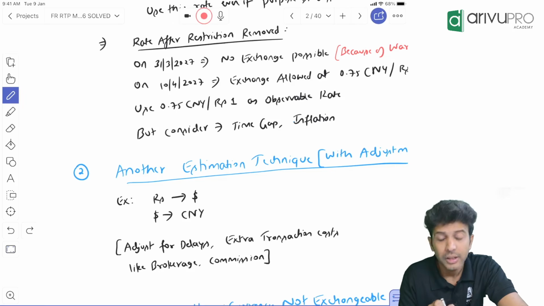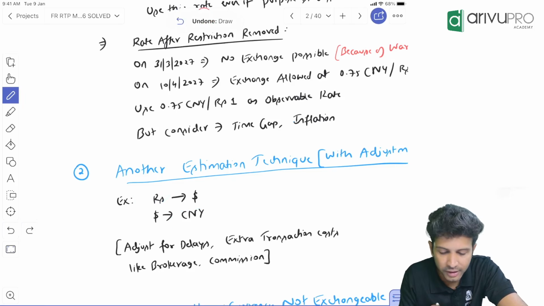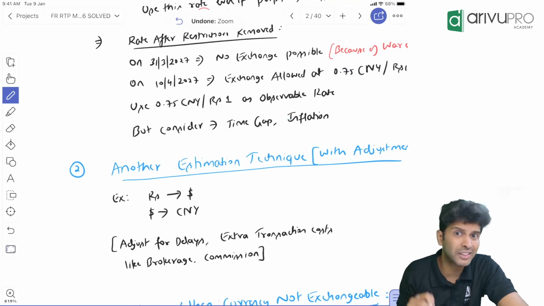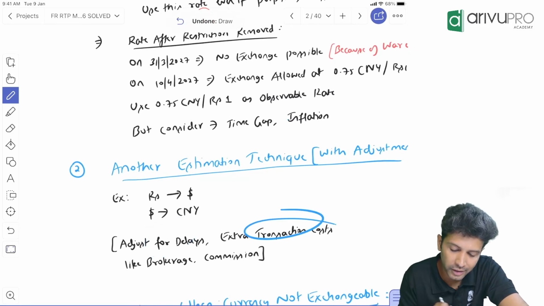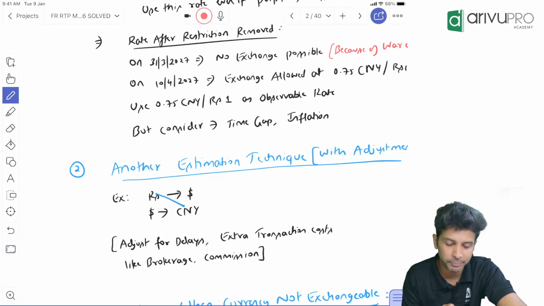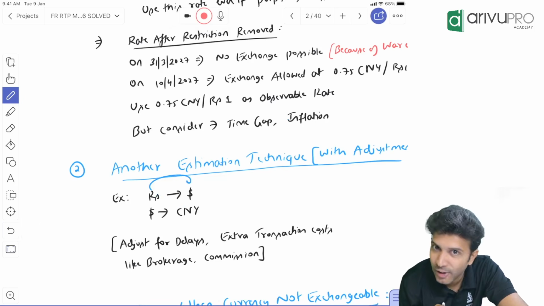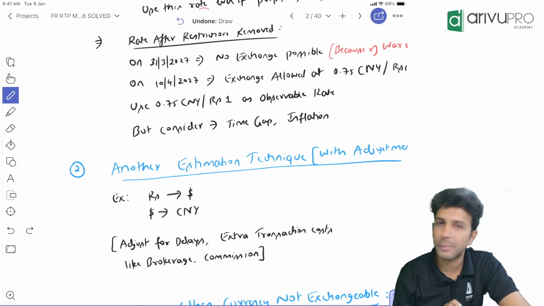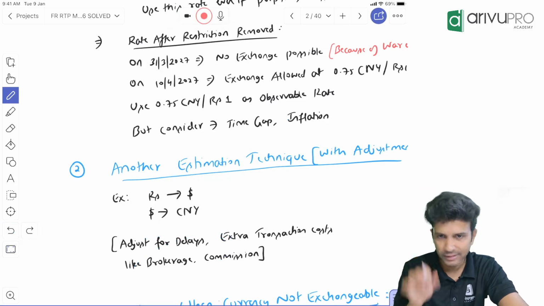But hang on. Now you are not doing a direct conversion from rupees to Chinese currency. From rupee, first you're converting it into dollar, and from dollar again to Chinese currency. That means you have to incur the conversion cost two times. So that's what the standard says: adjust for any delay or extra transaction cost like brokerage or commission that you may incur, because you're not following a direct route here. Instead of going directly, you're going through another currency, so extra cost is coming: rupee to dollar conversion, and again dollar to Chinese currency conversion. If some extra brokerage or commission is coming in, take that into account also before you take the spot rate. That's what this is all about.